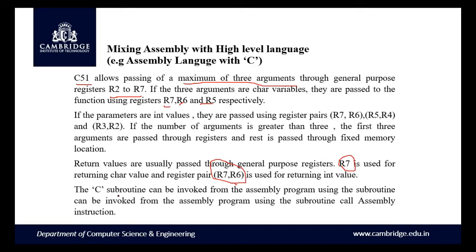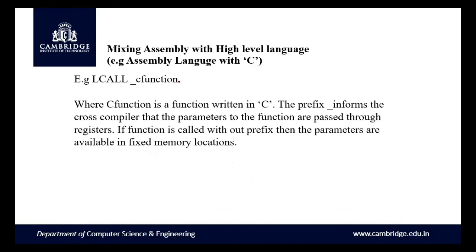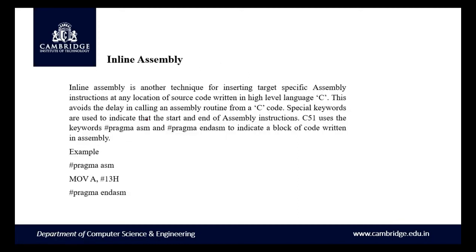Your C subroutine can be invoked from the assembly program using the lcall instruction. So with lcall, we can call the C routine, which is written in C, from assembly language. And this is something called inline assembly. Inline assembly is another technique for inserting specific assembly instructions at any location of your C code. This avoids the delay in calling the assembly routine from the C code.